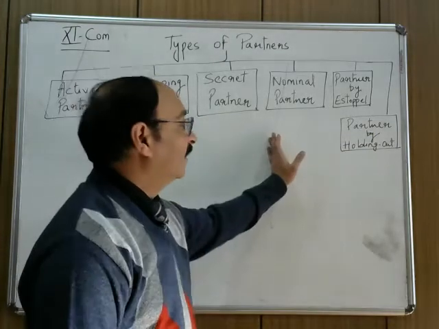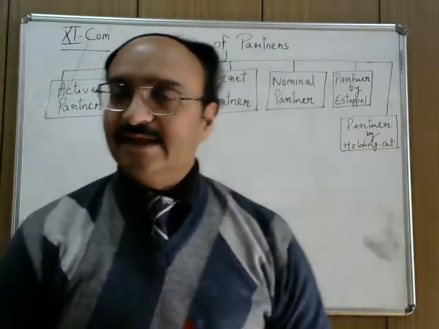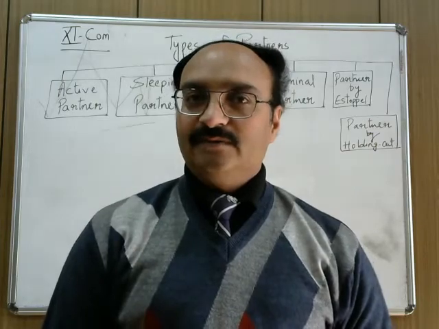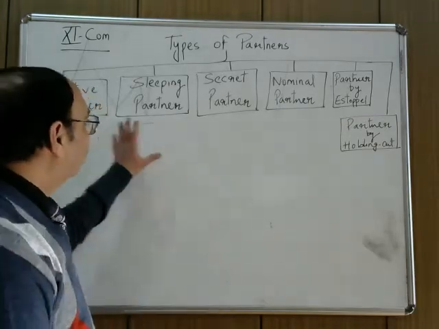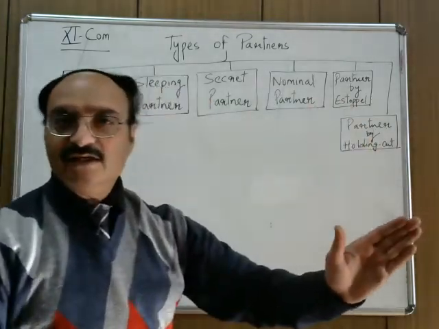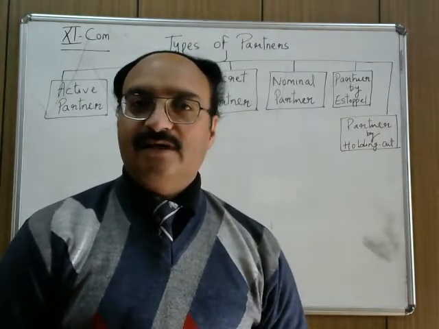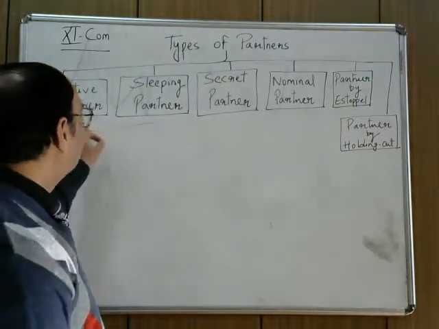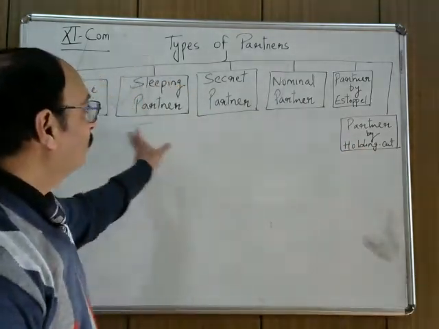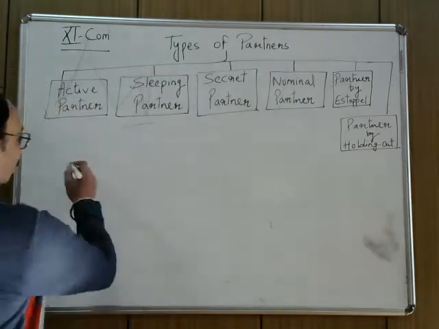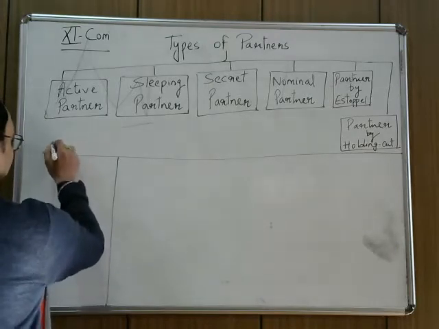So these are the 6 criteria. Okay, nominal, partner by estoppel and holding out. I recommend to listen to it again. Okay, listen to it again. I'll make one chart here for your convenience, taking all these partners on 4 criteria, and you just have to note it down whether this type of partner will be what type. Okay, active, sleeping or dormant, secret, nominal, partner by estoppel, holding out. Right, first you note down the pattern. Okay, then we will move forward for the types of partners.